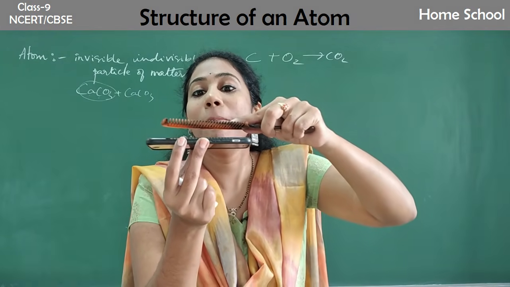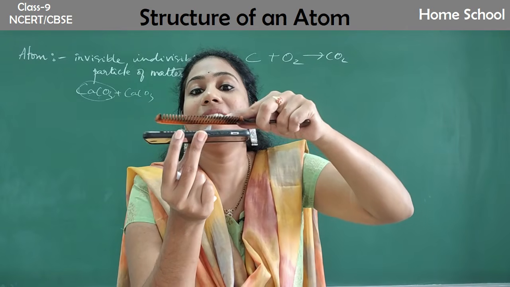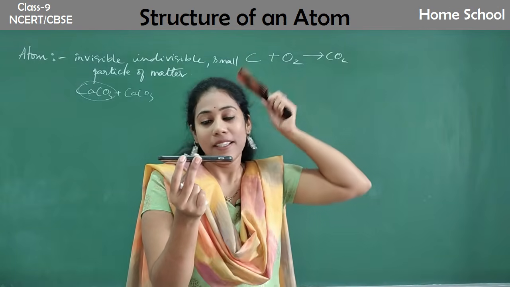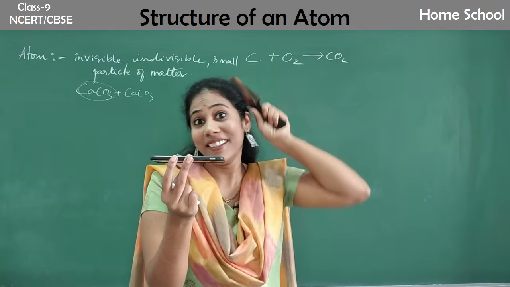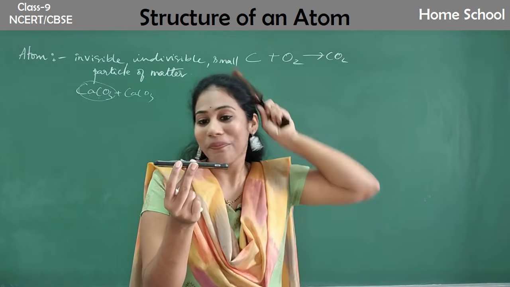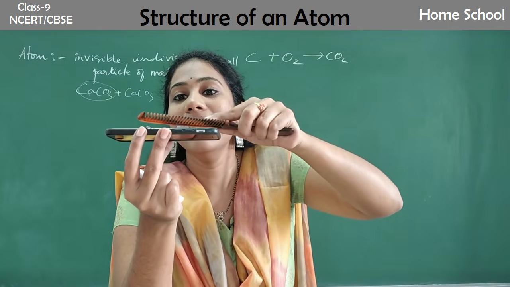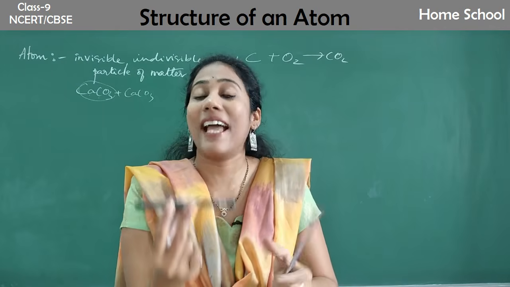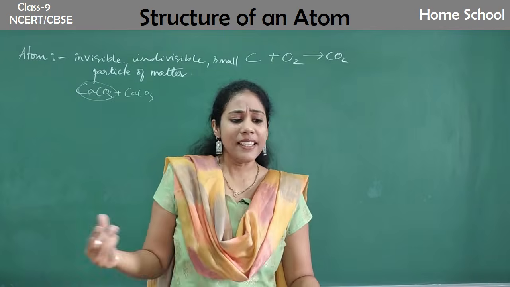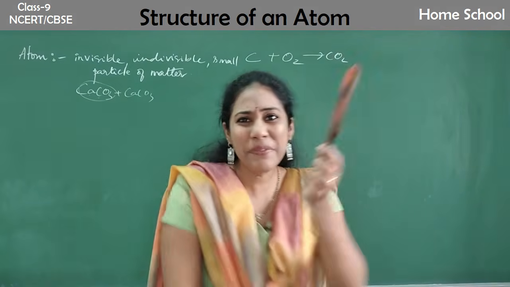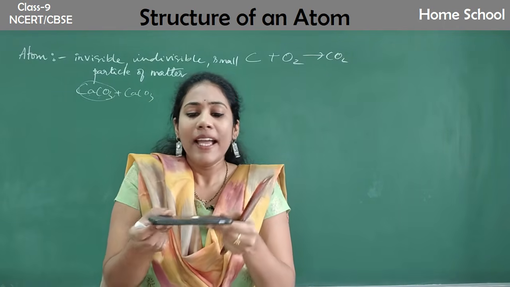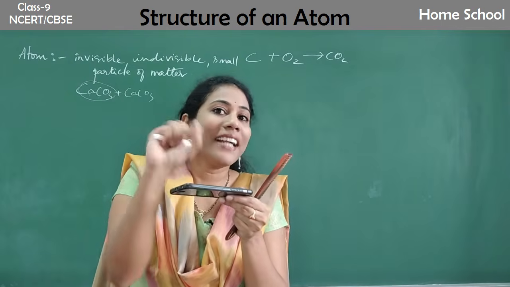See what is happening? Paper pieces came and got attracted. It is getting attracted to the comb, isn't it? Say, once again I'll show. But you need to rub very nicely, right? Rubbing is a chemical reaction actually. See, I'm holding it. See, the paper pieces got attracted to the comb, isn't it? So why will this happen? See, there are so many atoms in this comb, right? This is a chemical. So many atoms would be there, and paper is also a chemical only. So many atoms would be there.